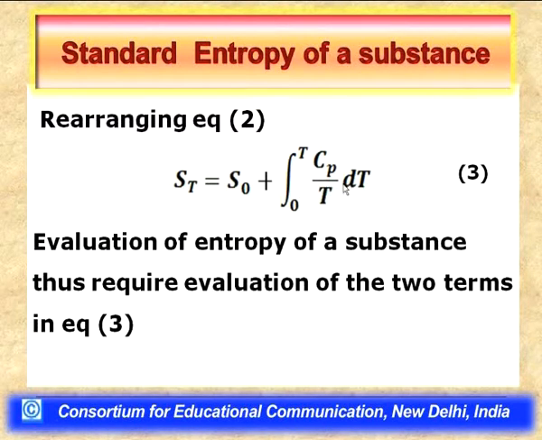Why are we saying increase in entropy? Because if you see the second term here in equation 3, Cp is a positive quantity. Cp represents the heat capacity of a substance.